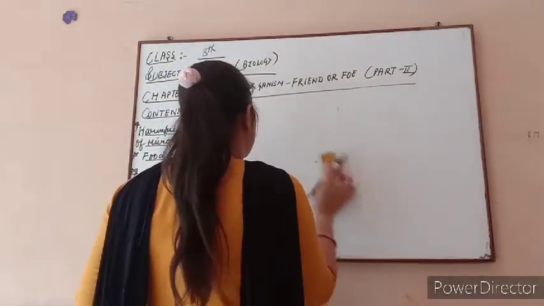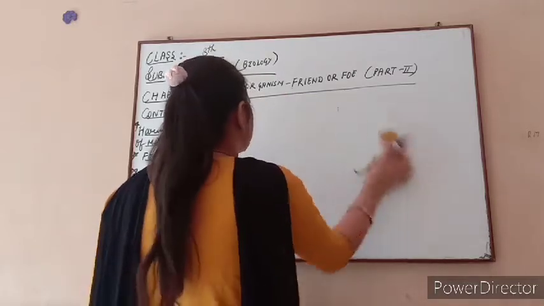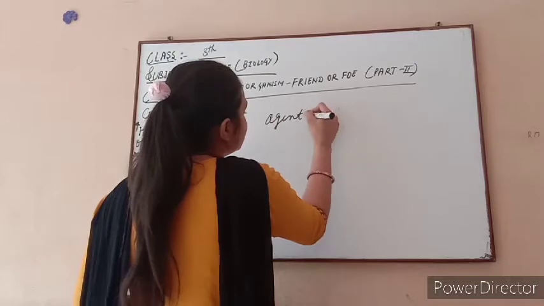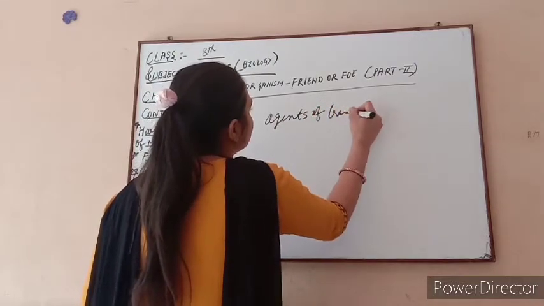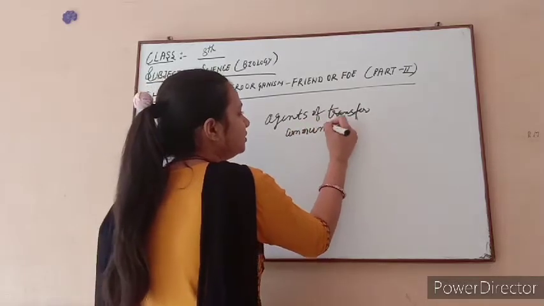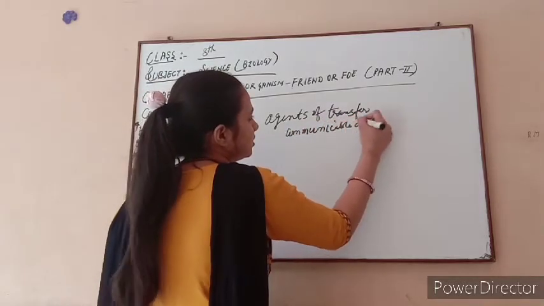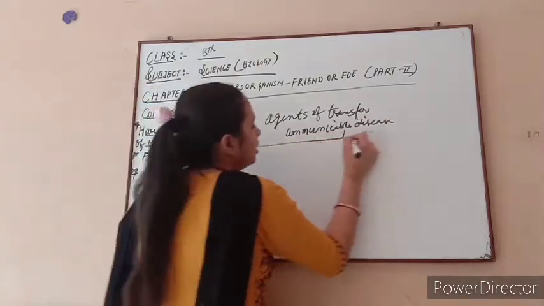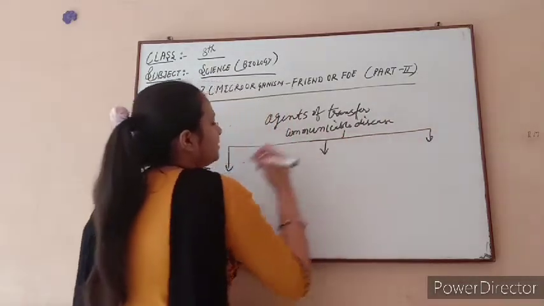Here we discuss the agents of transfer of communicable disease. There are three main agents which help spread this disease from one person to another.